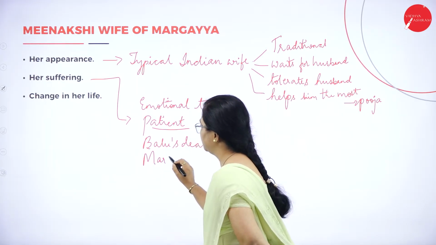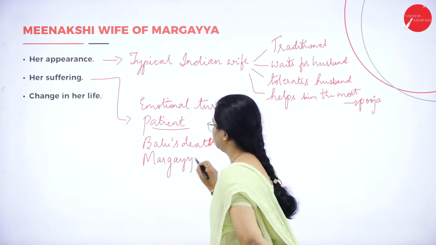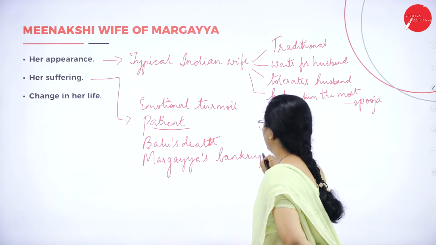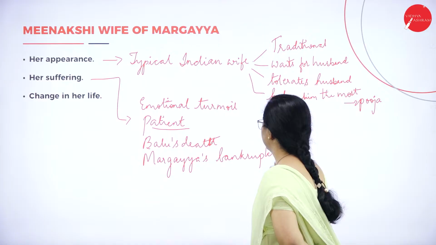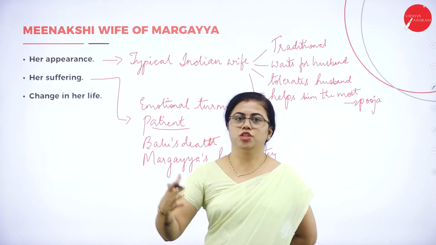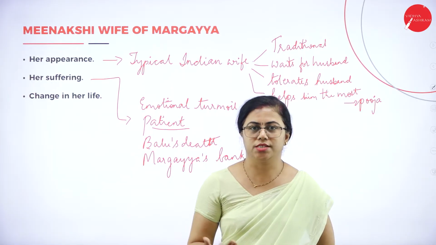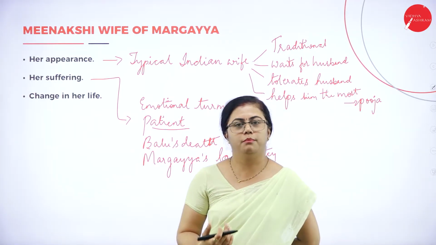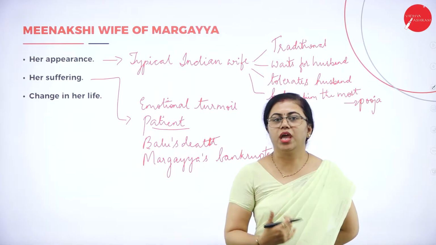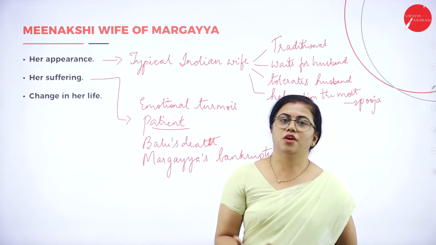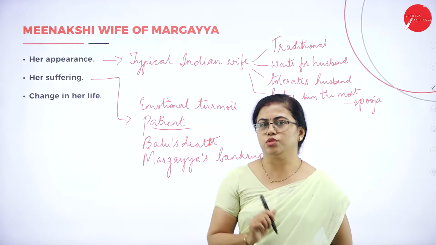About Margaya's bankruptcy you can specify here. When he goes bankrupt, she had to give all her jewels in order to balance the money which had to be paid back to the customers who had invested in Margaya's bank. What turmoil and suffering she undergoes at that time can also be mentioned here.